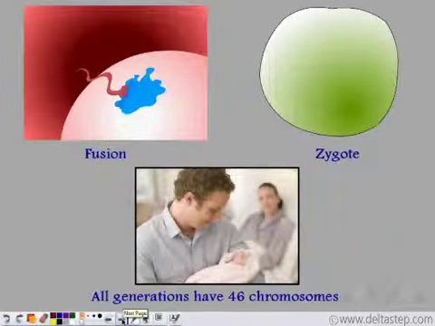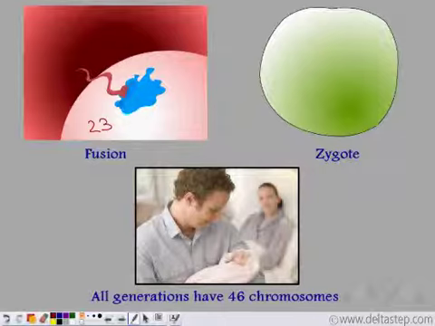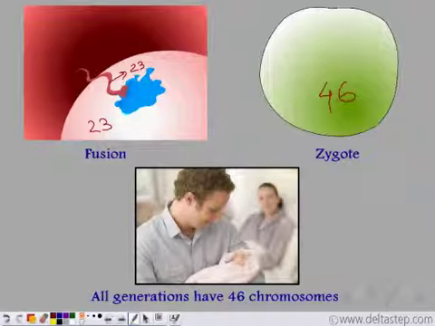So see, the egg cell or the ovum has 23 chromosomes. The sperm will also have 23 chromosomes. So when they fuse and form the zygote, it will have 46 chromosomes. And that is how the chromosomal number remains constant throughout generations.